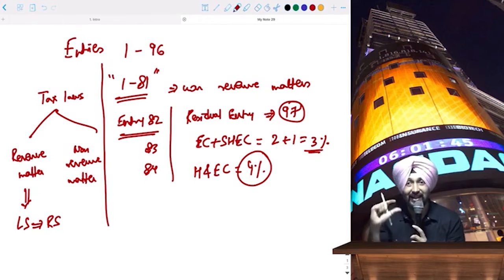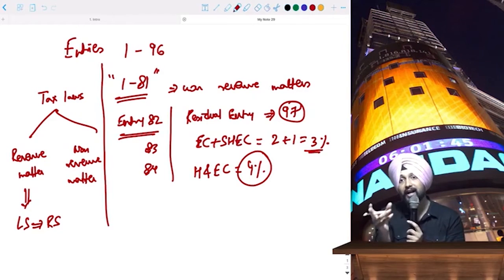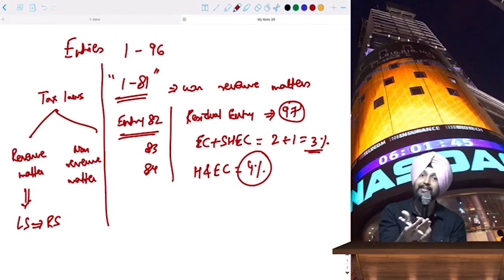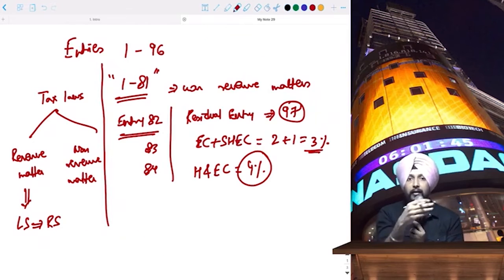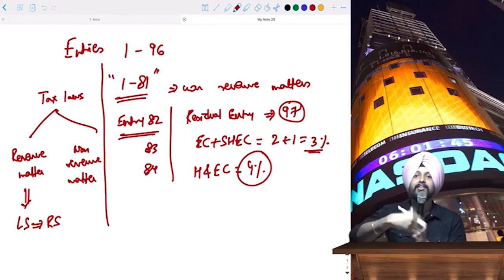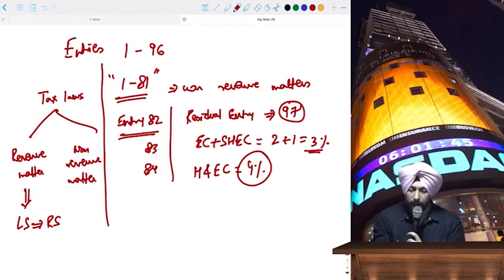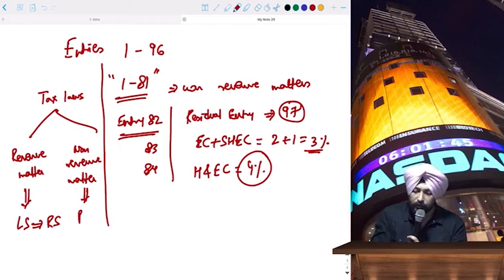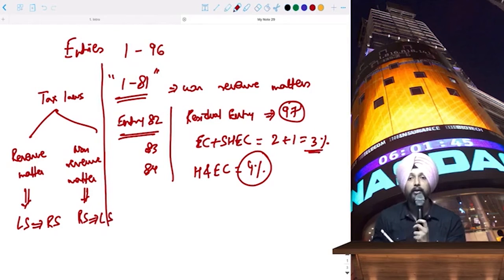So whatever Finance Act we study every year, because the Finance Act relates to the Income Tax Act, and the Income Tax Act is a revenue matter because it directly results in collection of taxes by the government, this will first pass through the Lok Sabha, and then it will go to the Rajya Sabha. At Lok Sabha level itself, if it is rejected, then such amendments will not be made applicable. Non-revenue matters, like I told you, the Companies Act or Sale of Goods Act or payment of bonus or gratuity or economic and labor laws, all these will first go to the Rajya Sabha, and then it will go to the Lok Sabha. Okay, so this is the structure we follow in India.